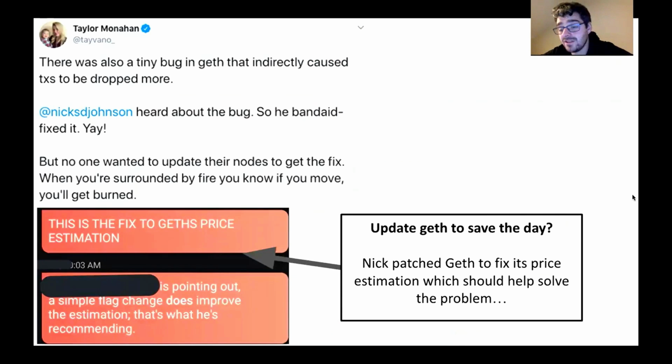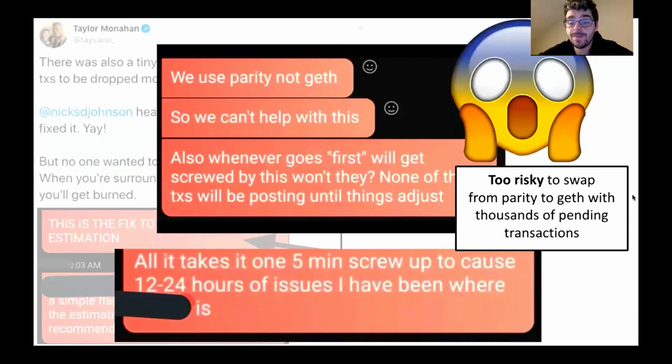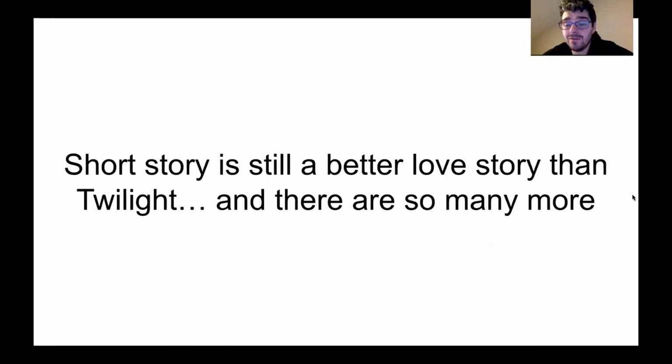Now, Nick Johnson was in the chat, and people realized that actually a part of this congestion problem was a bug in Go Ethereum around fee estimation. So Nick patched the bug, he released a new version of Go Ethereum, and he recommended the exchanges download this new version of Go Ethereum. But for exchanges, that's way too risky, because one, they're running Parity, so now they've got to swap it to Go Ethereum, and if they have a screw up in these 5 minutes, it's going to cause 12 to 24 hours worth of issues for them. So it's way too high risk for them to just swap their node in between.